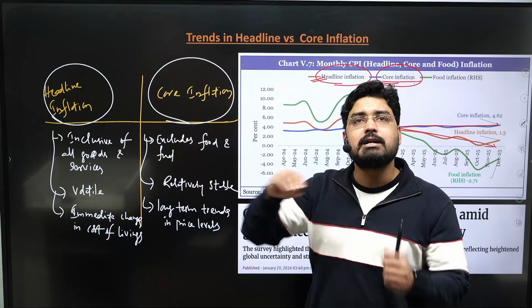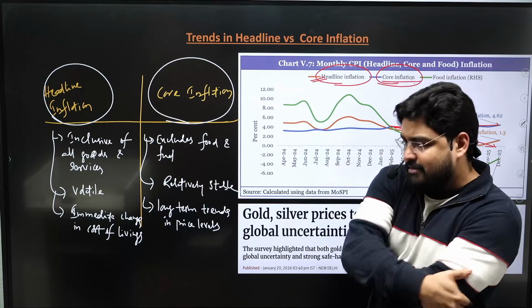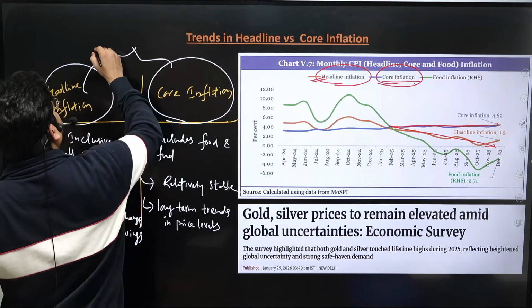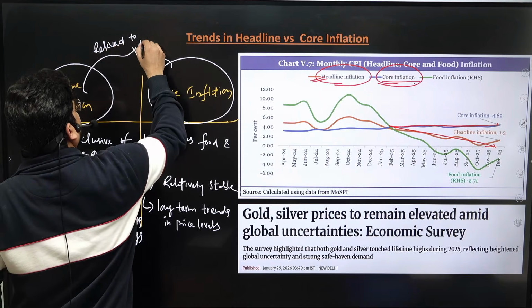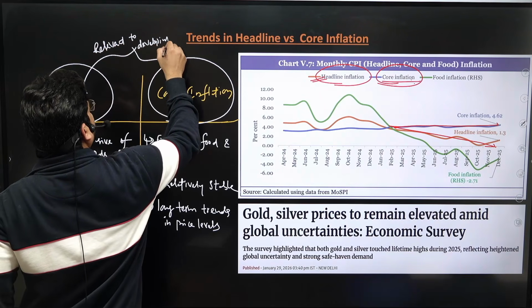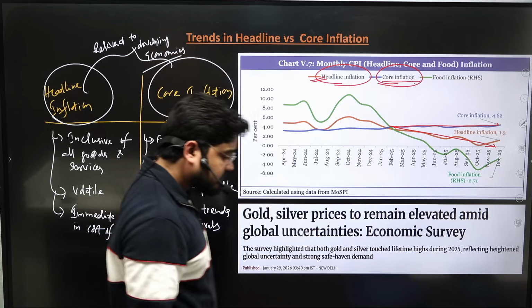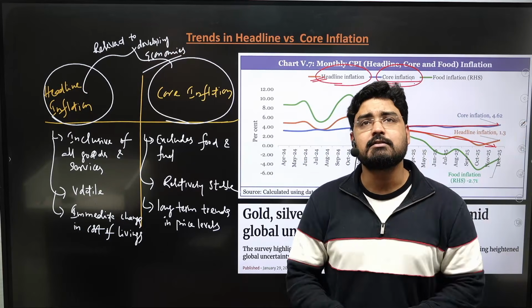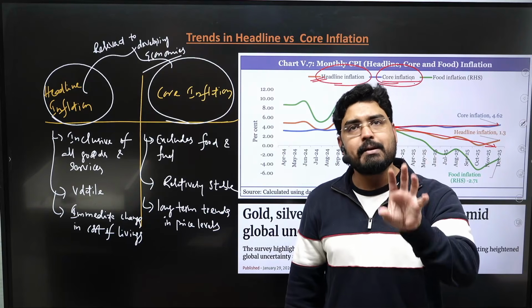Generally, this difference of headline versus core inflation is more relevant to the developing economies compared to the developed economies. Why is that? In developing economies like India, our food production is always volatile because we fail to provide proper irrigation.